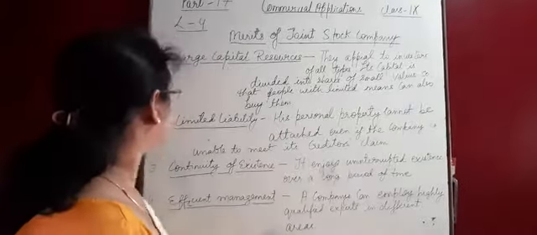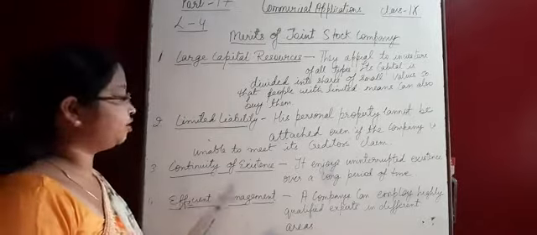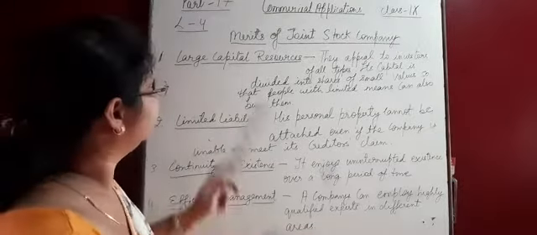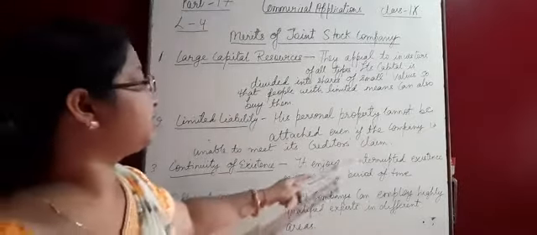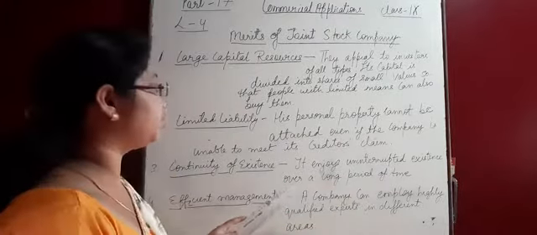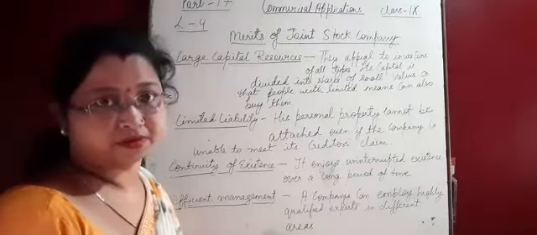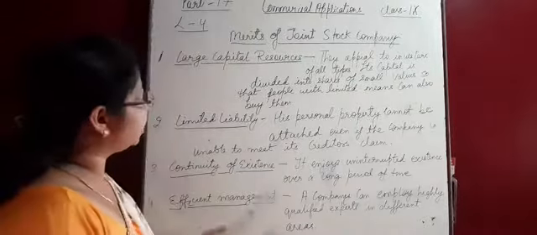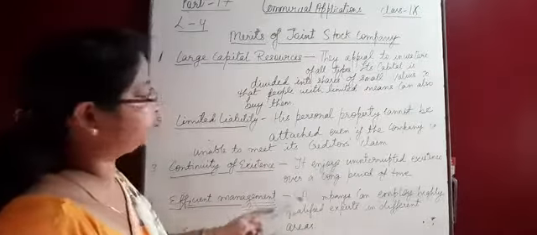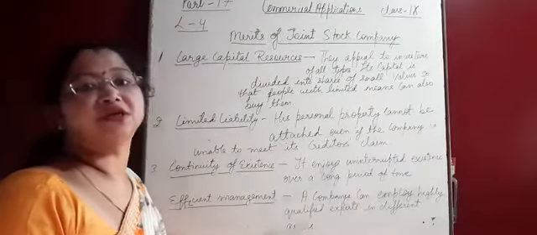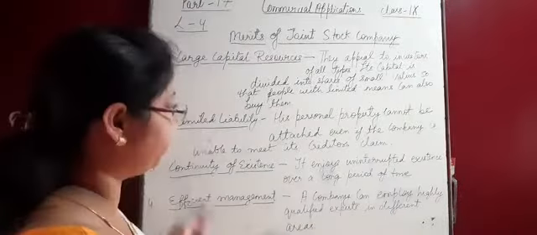Okay. Our next point is continuity of existence. In company, it enjoys an uninterrupted existence over a long period of time, because company cannot dissolve by the death, lunacy or insolvency of a member.